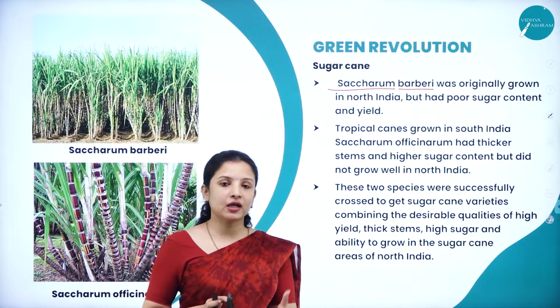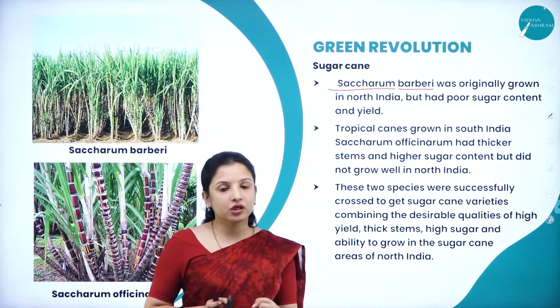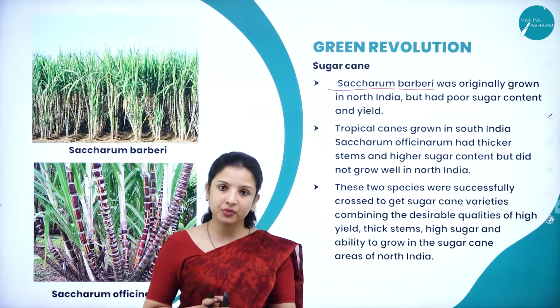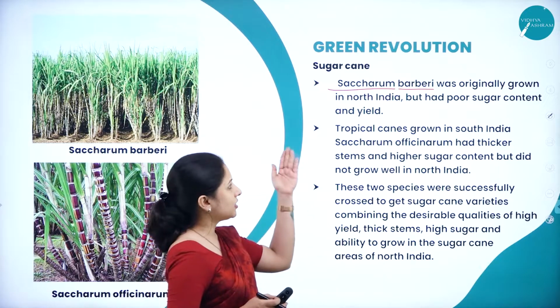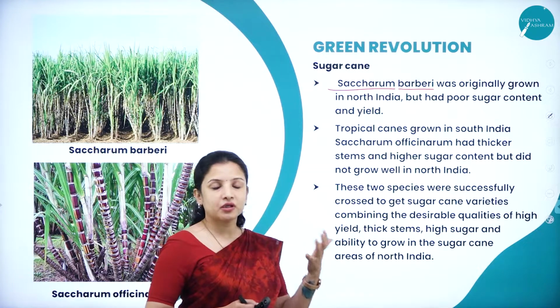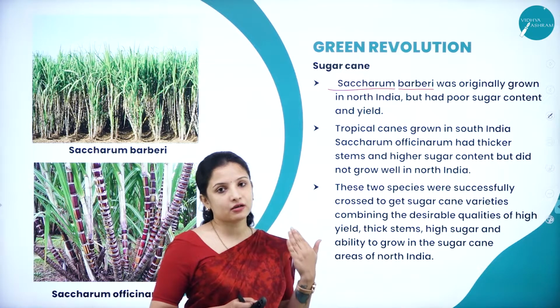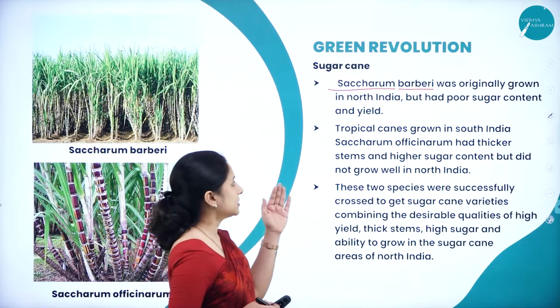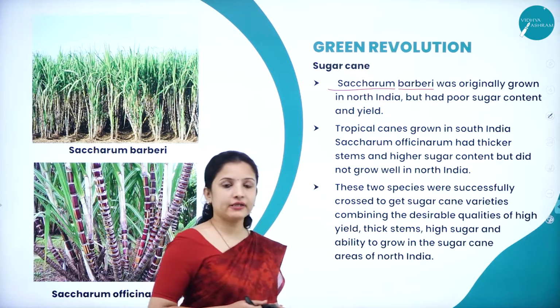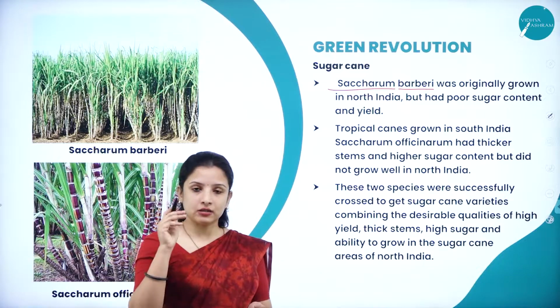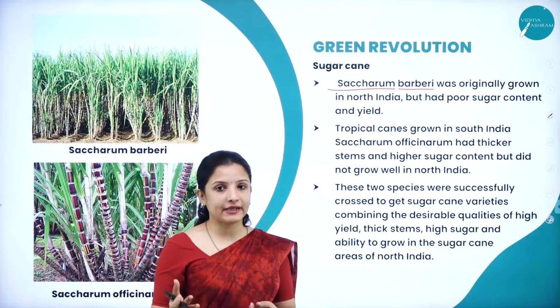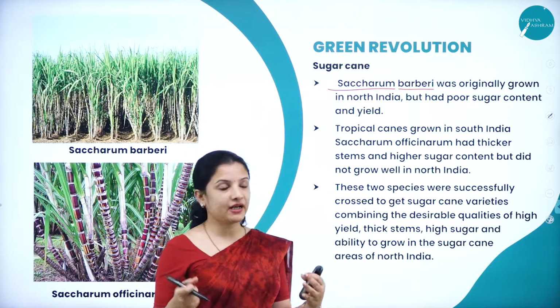At the end of the day, the extract of the sugarcane will be taken and sugar will be prepared out of it, right? But imagine if that particular sugarcane yields very less sugar, it is a great loss to the farmer, right? So that is when they decided to go in search of a new variety, wherein they underwent plant breeding technique.